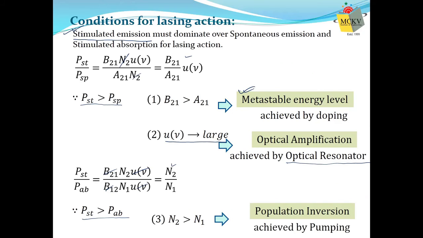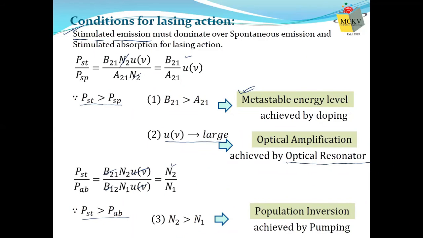So these are the three conditions. And what are the three conditions? B21 should be greater than A21. How can we get that condition? By introducing a particular type of energy level called a metastable energy level. That metastable energy level is not generally found in any material. That's why we require a combination of materials, that means we dope one material into another. And sometimes a metastable energy level is formed.